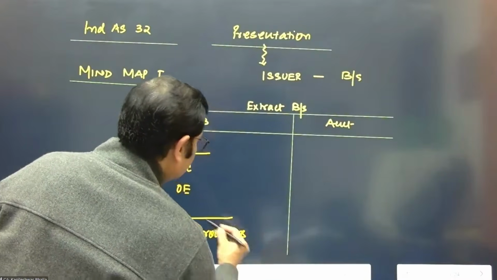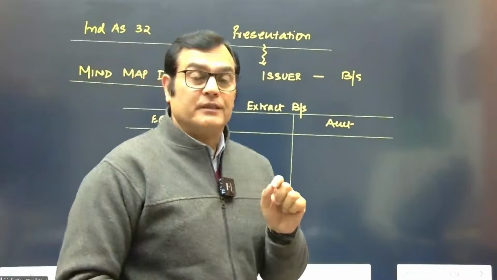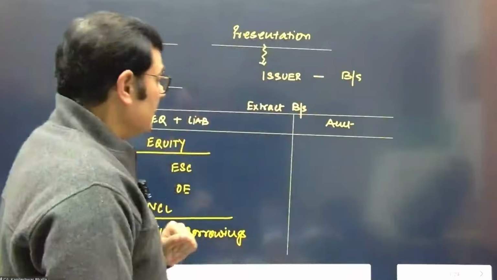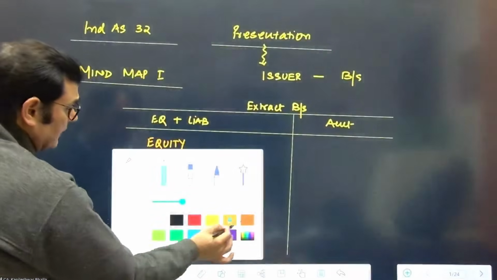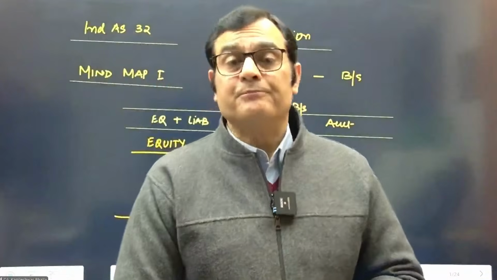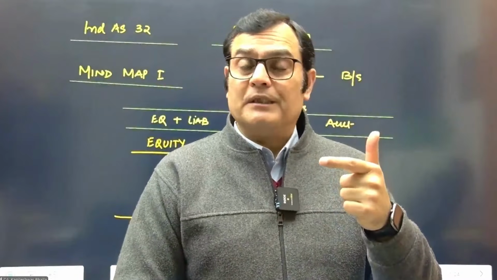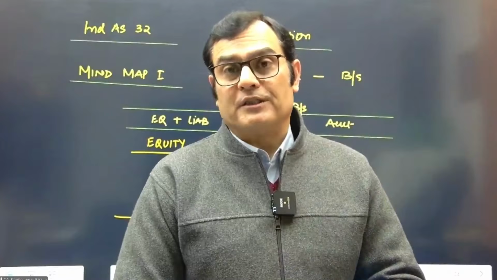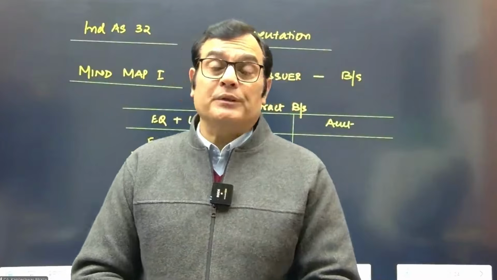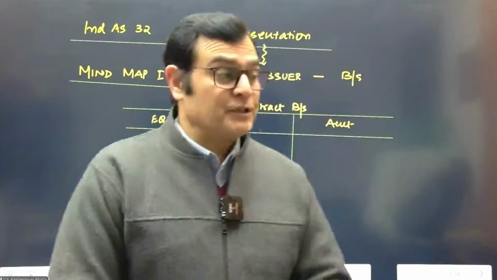So this is just the extract of the balance sheet to remind ourselves in terms of presentation of financial instruments by the issuer in the balance sheet of the company. Now, we already know one thing very clearly, that when a company issues a financial instrument, it gets classified either as an equity instrument, or as a financial liability, or it becomes a compound financial instrument. Typically, you can say the instruments from the point of view of the issuer are either going to be equity or financial liability or a compound financial instrument.